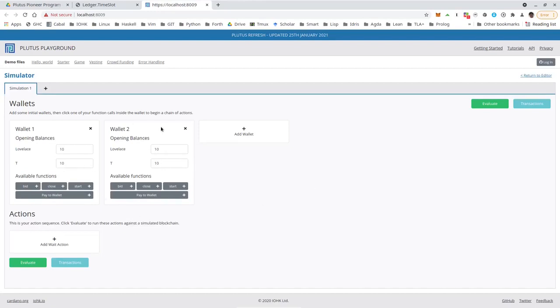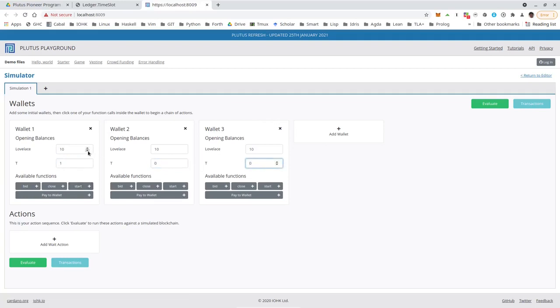So by default there are only 2 wallets, but if we want to replay the scenario I showed in the EUTXO diagram, we should create a 3rd wallet. And we see that by default the opening balances are just 10 Lovelace and 10 of this token. But I want this token to be an NFT, so that doesn't make any sense anyway. So let's say wallet 1 is Alice, wallet 2 is Bob, and wallet 3 is Charlie. So Alice has the 1 T, and that's the only one we have. So for the others, I say 0.